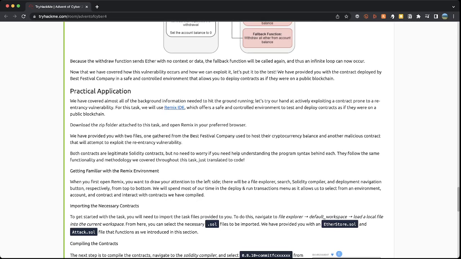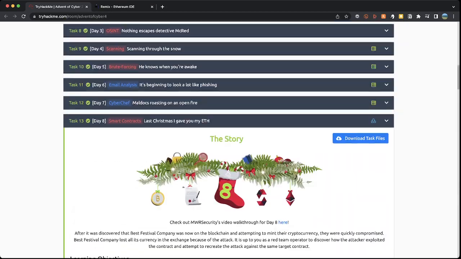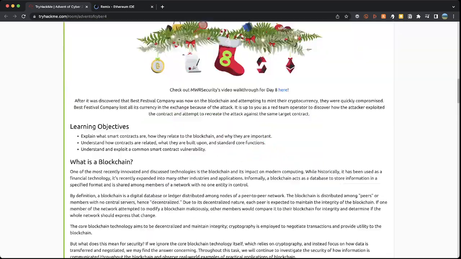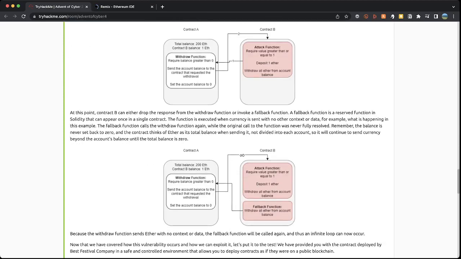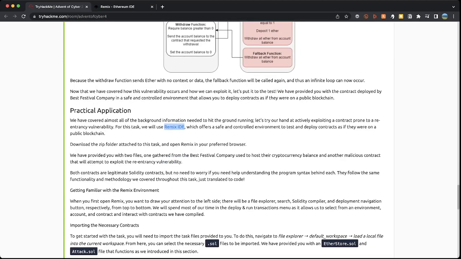For this task, we're going to use a program called Remix IDE. So I'm just going to open it up in a new tab. We're also going to need to download the zip folder attached to this task. So if you go up to the very top, download task files, hit that, download the files. They'll go to whichever folder is set for your downloads to go to. Normally that is just the downloads folder, on Mac or PC or Linux. Obviously you may have changed it, but that's where it will get downloaded to.